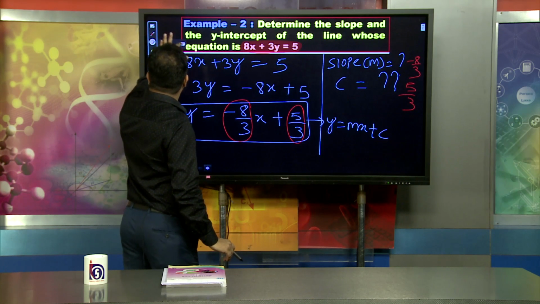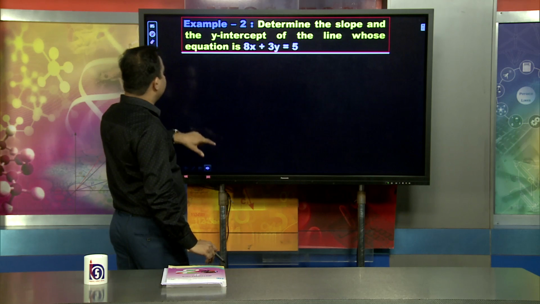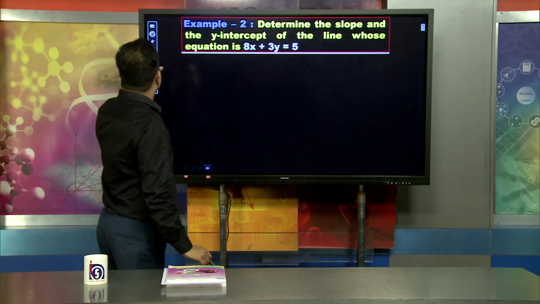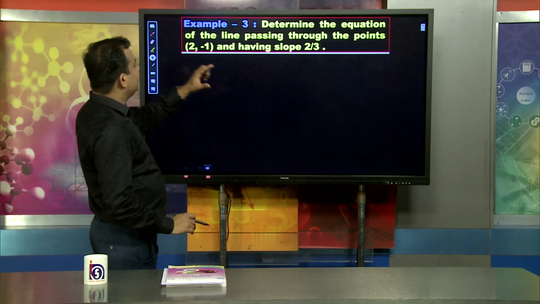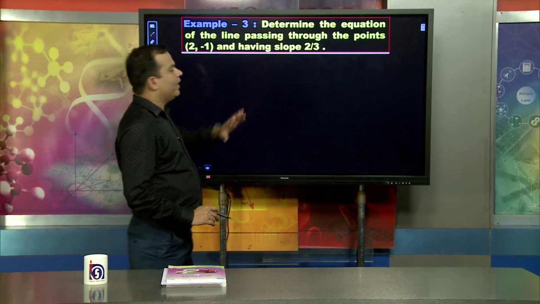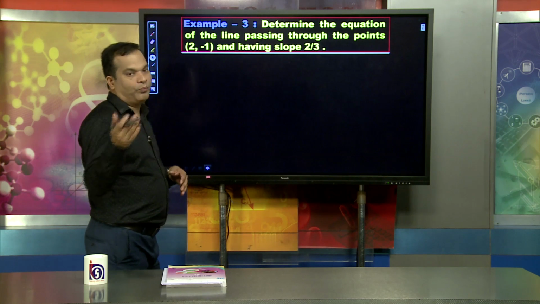Now we move to the second part, which is also very important: determine the equation of the line passing through a point with a given slope, known as the point and slope form.